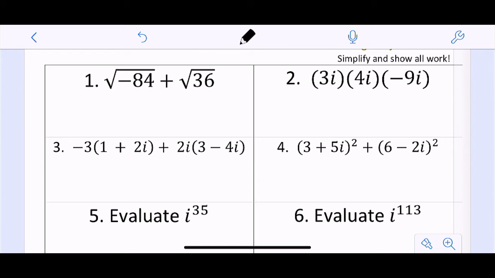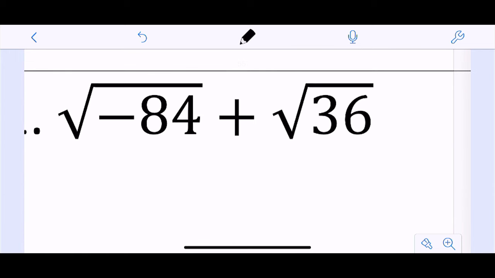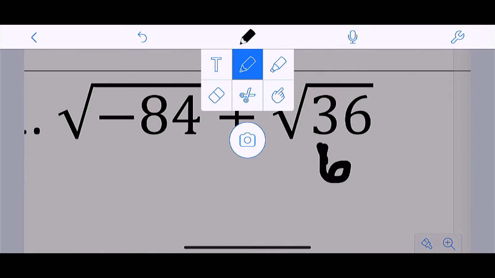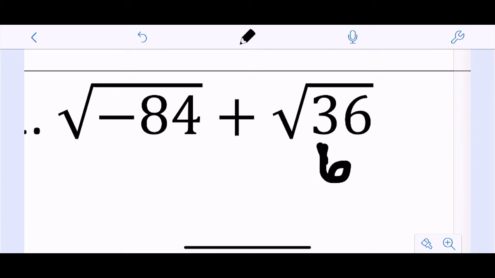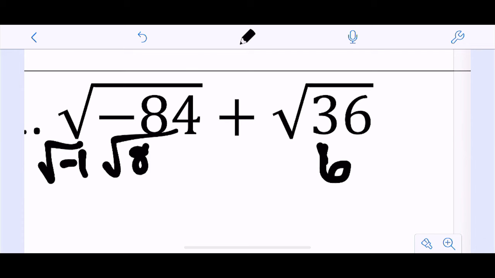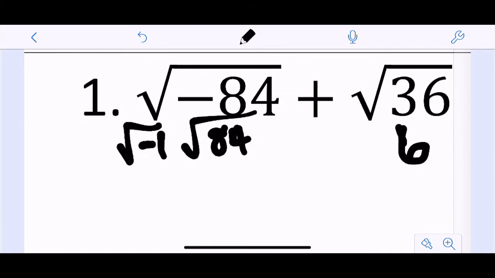Okay, so for these radicals, let's think about simplifying these. Square root of 36, I know that's a perfect square, that's just 6. And if you didn't know that, you could put it into your calculator. As long as you got an integer out, you'd be fine, okay? Now, 84, let's think about what I would do with that. So first of all, I know that's not a perfect square. So that's my start. Now, I do know that this is the square root of -1 times the square root of 84. So already, I can separate that into one radical that's going to give me an imaginary number and one that's just going to give me an irrational number. So that helps me a little bit.